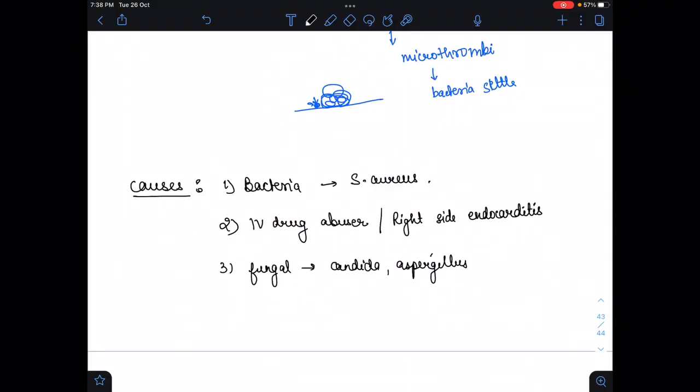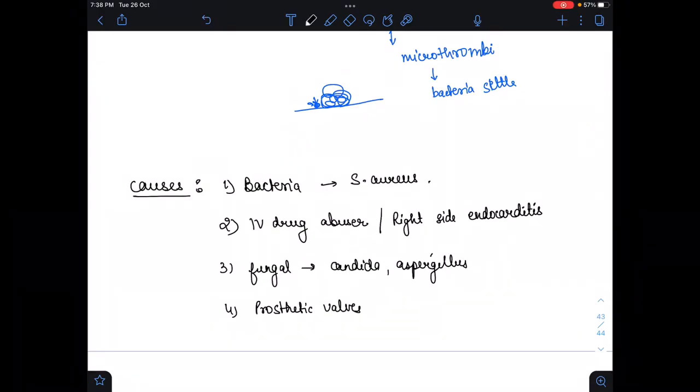It is also caused by prosthetic valves, because through prosthetic valves Staph aureus can enter and cause endocarditis.